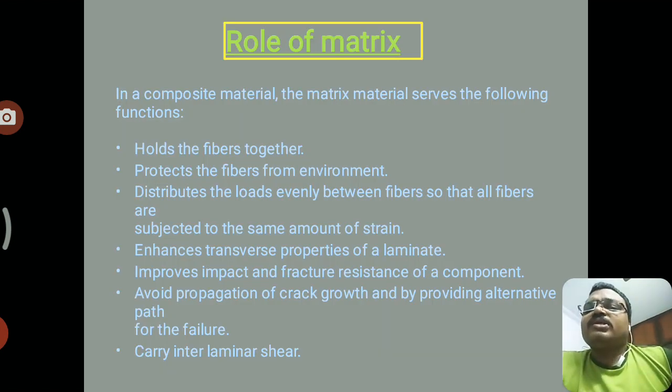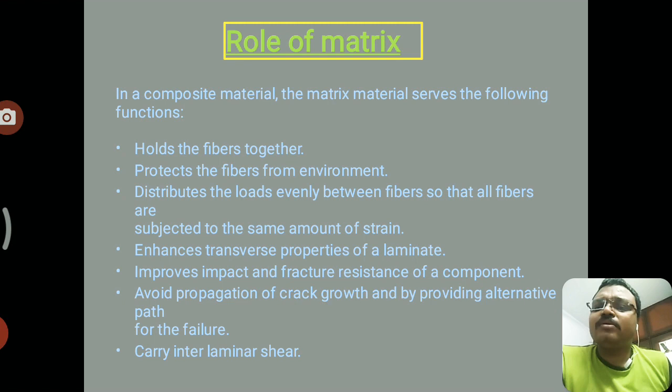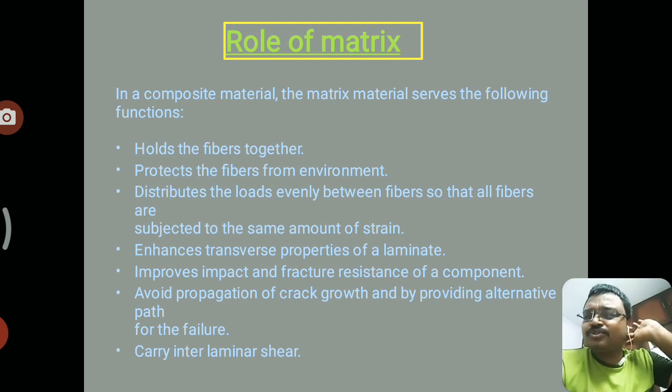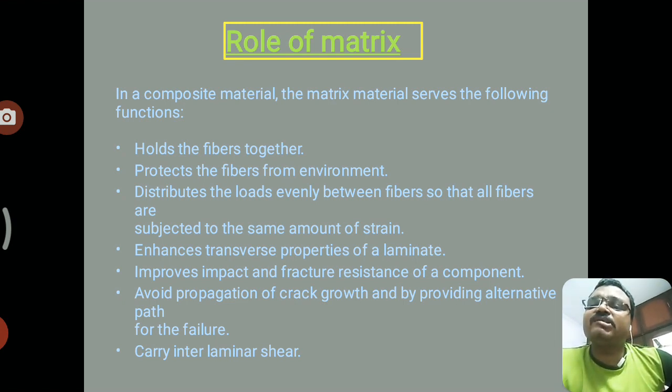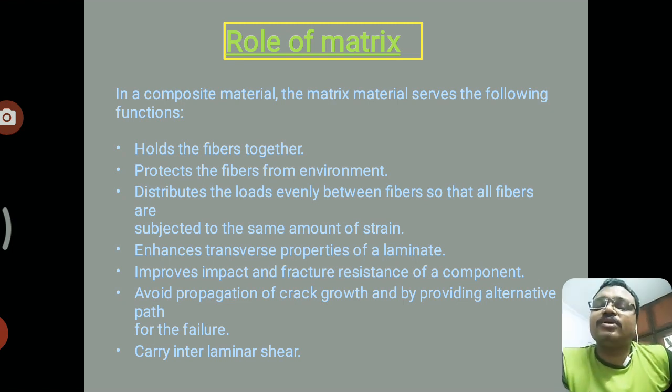So what is the role of the matrix? We already discussed the matrix and reinforcement in the starting slides. A matrix holds the fibers together, which are in the form of fibers and fillers. The fibers are in the form of short fibers or long fibers, and the matrix also protects the fibers from environmental conditions, that is temperature and pressure. It also enhances the transverse properties of a laminate and carries interlaminar shear, which is the failure property of the material.